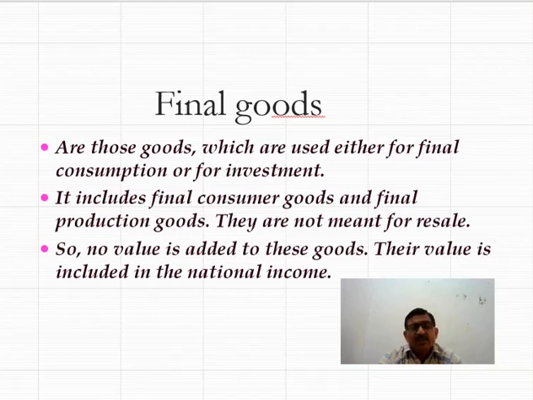Because with the help of sugarcane we prepare sugar, and value can be added in the sugarcane with the help of machinery, plant and equipment. So sugar is a final commodity, sugarcane is the intermediate commodity. Cloth is a final commodity, and cotton is an intermediate commodity.